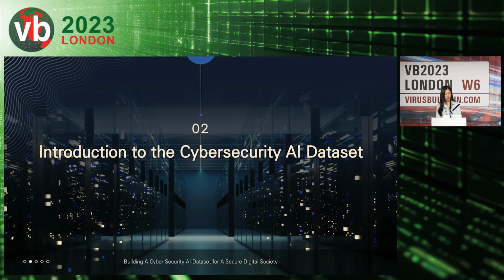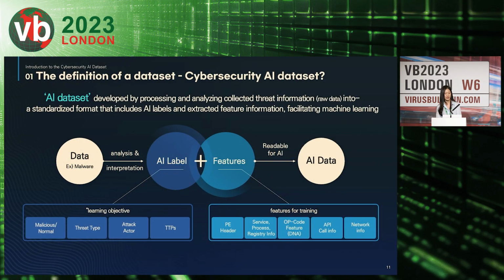Next, we'll talk about the AI data set. What a security AI data set is, imagine it as a special kind of data that helps the AI understand specific things. It's like teaching AI. This data includes what we want AI to learn and labels that help AI learn. These labels combine from our analysis of threat data such as IOCs we've gathered. And it's a combination of AI labels and features about threat.